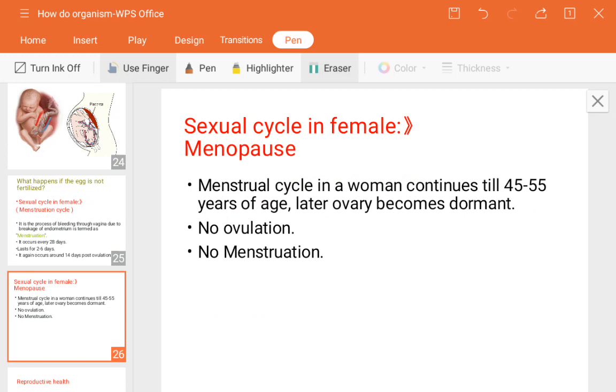Menstruation starts whenever puberty takes place inside the female body, when changes occur or the growth of the reproductive system takes place, at the age of 11 to 13 or 13 to 15. Within this period the menstruation starts, and it ends at the age of 45 to 55. That process is called menopause.